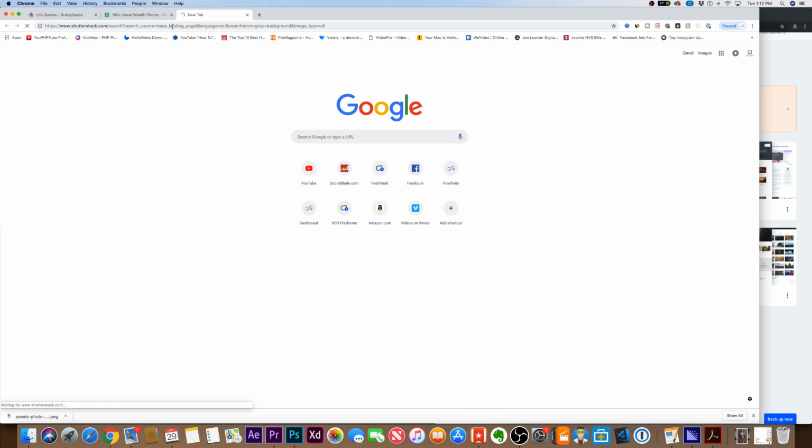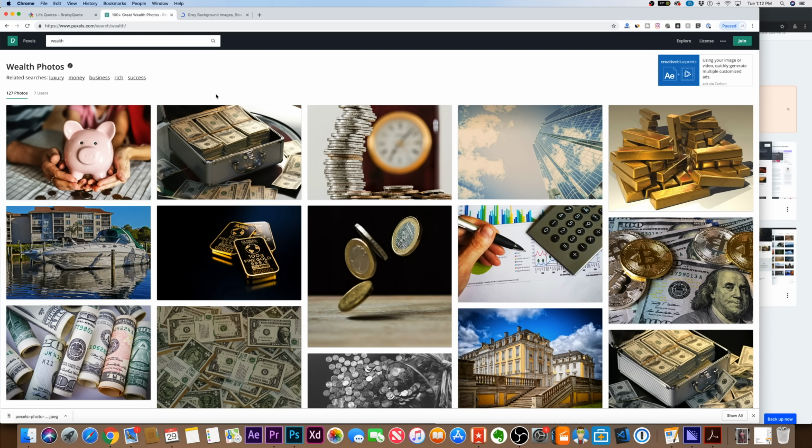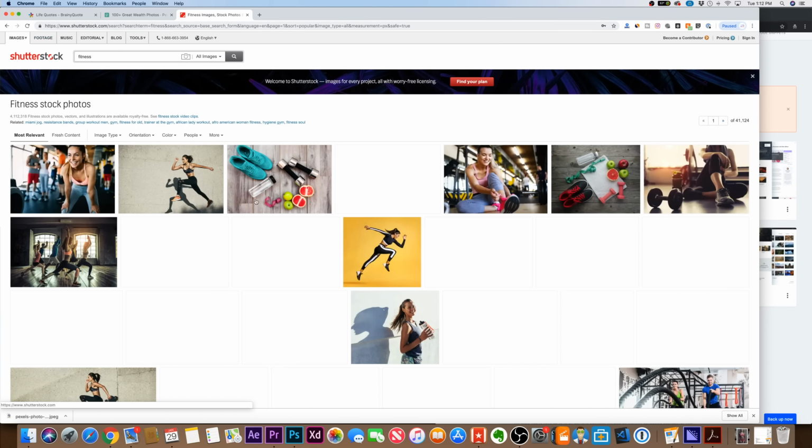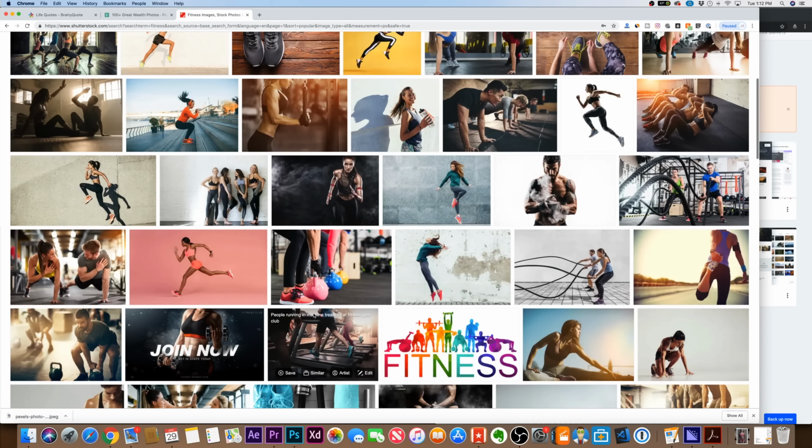And then the other one I use for after I grow a bit. This is just to get me started. It is limited. Is Shutterstock. Shutterstock has a bunch of different options. So if I search fitness here, it's going to give you a whole bunch more options.